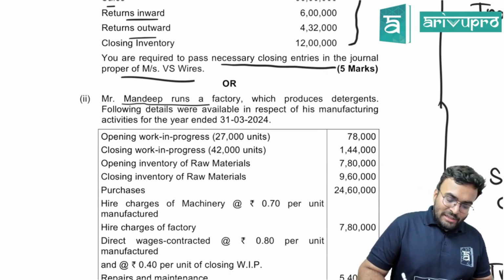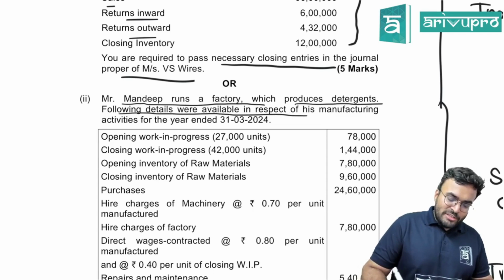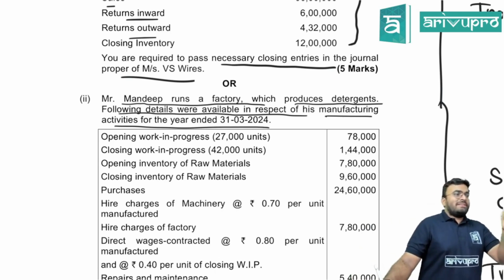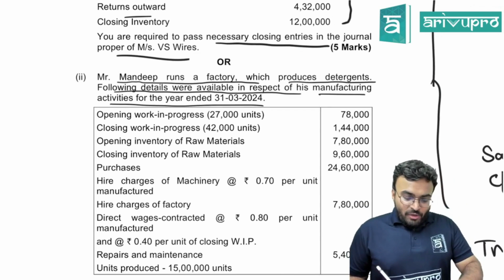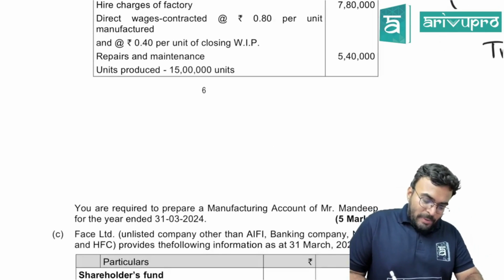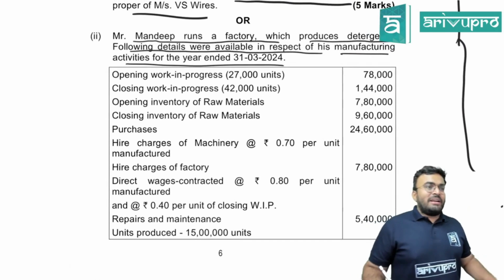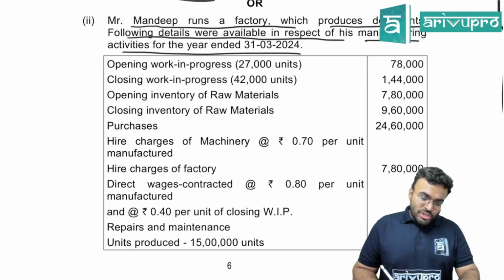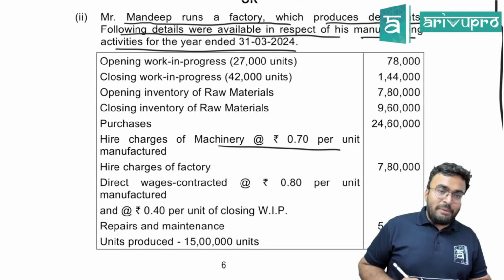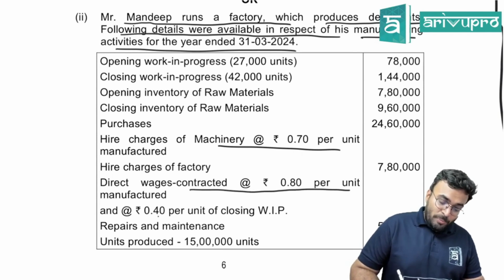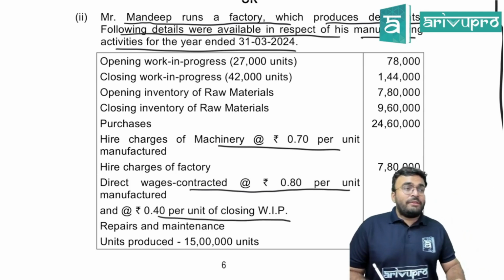Mandeep runs a factory which produces detergents. Following details were available in respect of his manufacturing activities for the year ended 31st March 2024. You are required to prepare manufacturing account of Mr. Mandeep. Exact question is there in the study material. Remember the question. Hire charges of machinery 0.7 per unit. Direct wages contracted 0.8 per unit manufactured and 0.4 per unit of closing WIP.